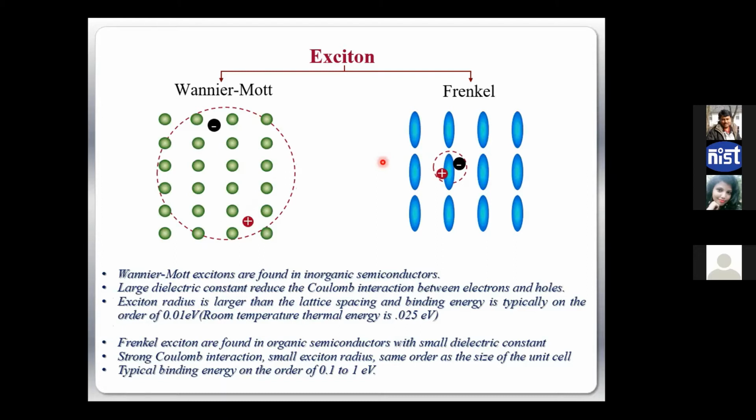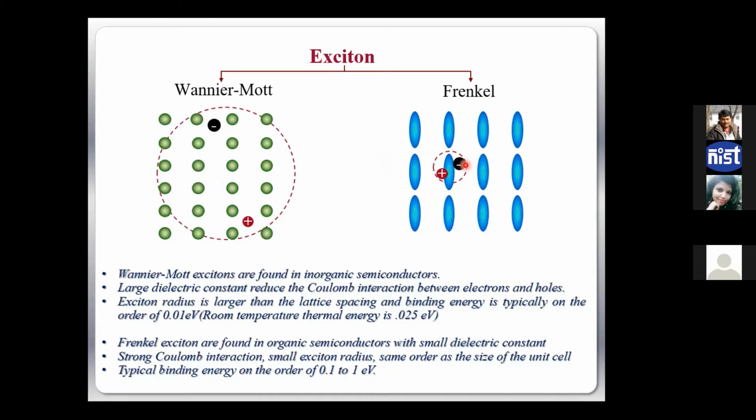But for organic semiconductors, there is an intermediate state. What is that? After shining light, the photon gets absorbed and it creates an electron and hole, similar to inorganic materials. But the dielectric constant of organic semiconductors is lower compared to inorganic semiconductors, because they are soft materials and their atoms are far from each other.